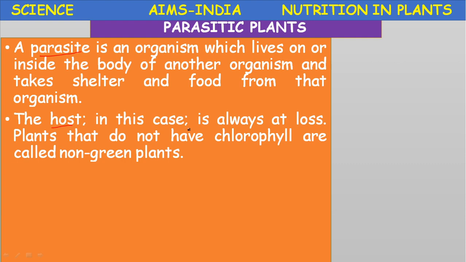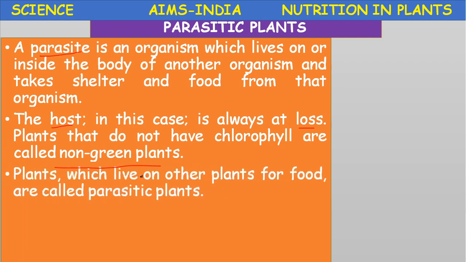The host in this relationship is always at loss. Host is the loser side. The plants that do not have chlorophyll are called non-green plants. Nutrition in non-green plants is nothing but heterotrophic nutrition. The plants which live on other plants for food are called parasitic plants.